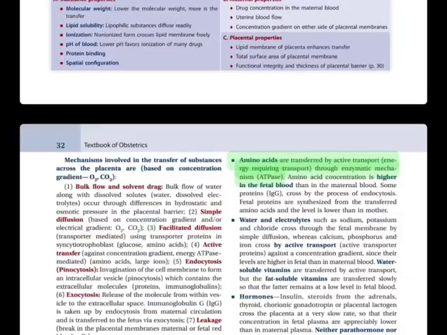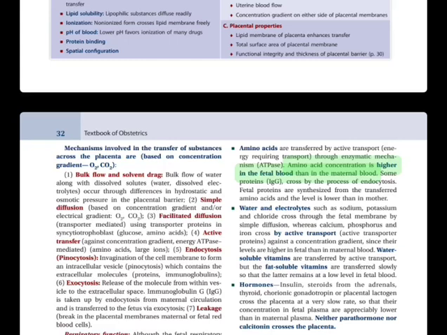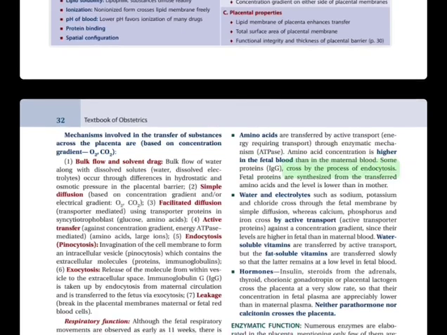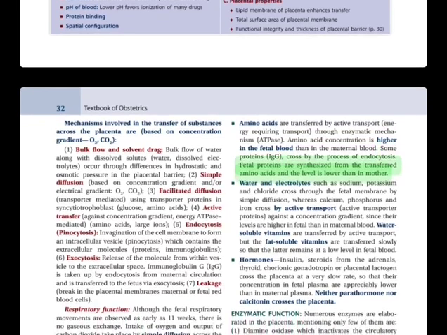Amino acids are transferred by active transport, energy requiring transport, through enzymatic mechanism, at pump. Amino acid concentration is higher in the fetal blood than in the maternal blood. Some proteins cross by the process of endocytosis. Fetal proteins are synthesized from the transferred amino acids, and the level is lower than in mother.